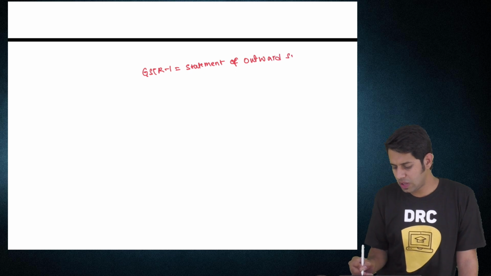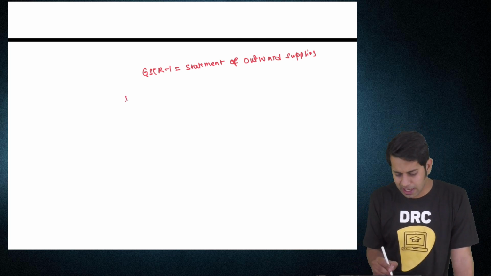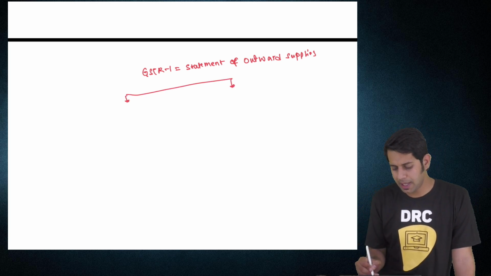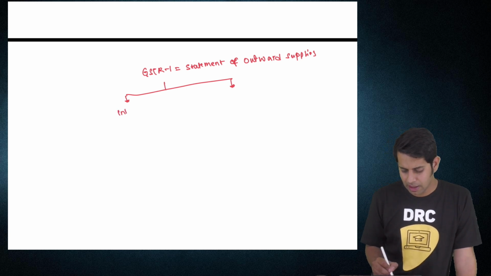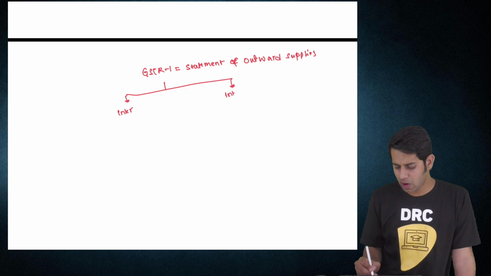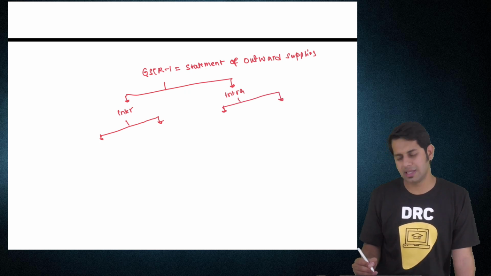It is a return which you have to file for giving the list of all the outward supply which is made by you. Normally a registered person makes outward supply either within the state or outside the state. This supply can further be divided into two different cases.